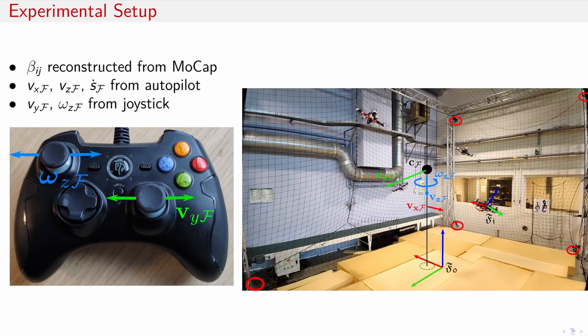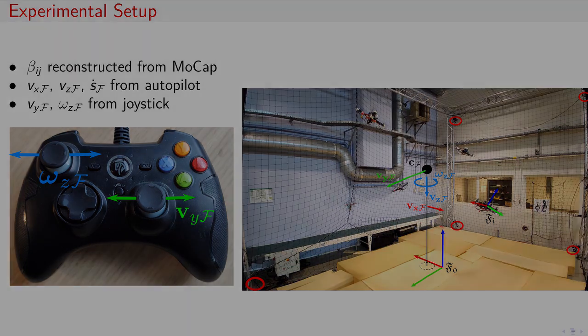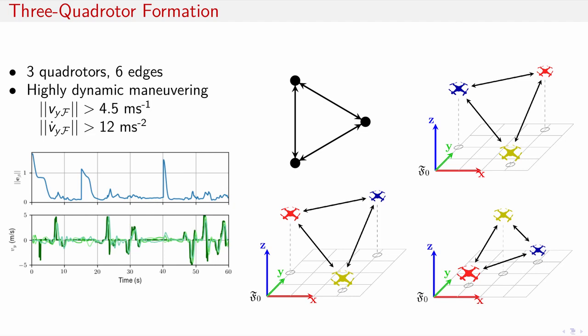In this paper, we show how decentralized model predictive control may be used to control formations of quadrotors with inter-robot bearing measurements, here extracted from motion capture, but potentially extracted from onboard cameras. The formation is manually piloted in yaw and along the y-axis of the arena, while an autopilot keeps the formation centered along the x-axis at a given height and scale.